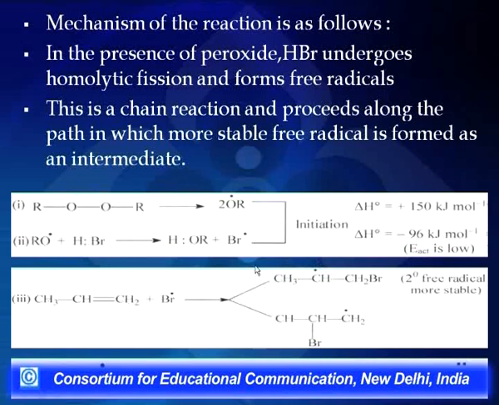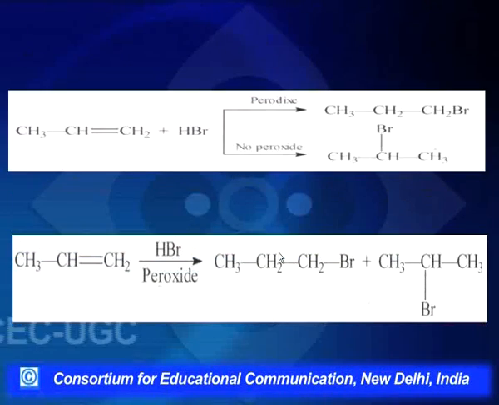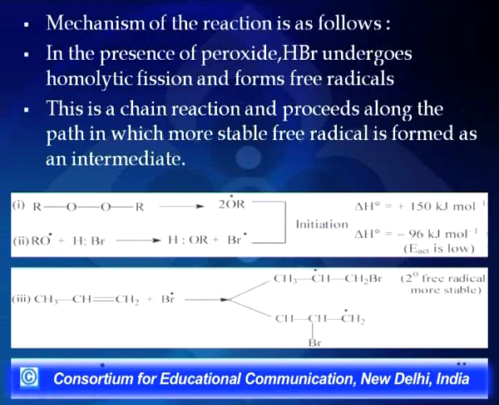So the probability that we are getting this molecule, the product 1-bromopropane, is high, and we do not get 2-bromopropane because the primary free radical is not stable. So now in the next step of this free radical mechanism, the secondary free radical here goes and reacts with HBr.